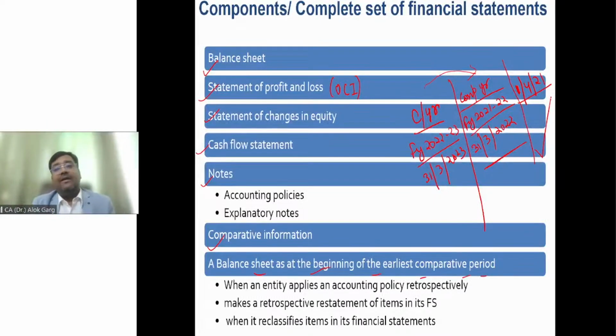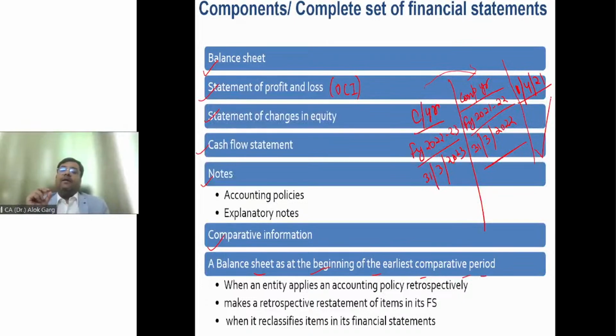For example, earlier the company had netted off some item in the current assets. Now the company is showing that item in the current liability, right? So if the company is doing a major reclassification, a correction, or changing the accounting policy retrospectively, then the third balance sheet is required. Sir, understood. What is the objective of this? Now, let me explain you the objective.